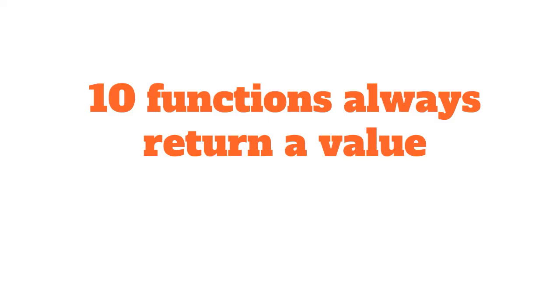Number 10: functions always return a value. In other languages, you have the keyword void when you don't return a value, and then you have to declare the type. Since JavaScript is dynamic and you don't declare the return type, JavaScript always returns something. That something may not be what you expect, but by default, it returns undefined. Let's take a look.